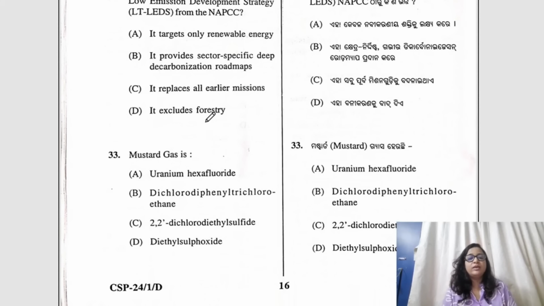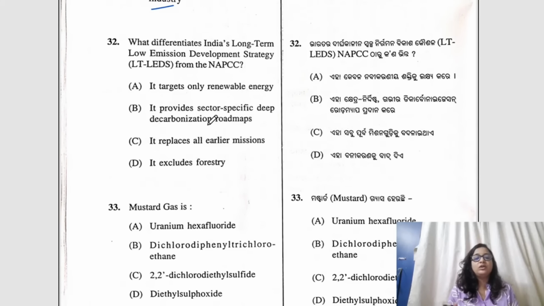Moving to question number 32, what differentiates India's long-term low emission development strategy from the NAPCC? NAPCC is the National Action Plan on Climate Change. What differentiates the strategy is the fact that it provides sector-specific deep decarbonization roadmaps, more detailed than the various other plans under the NAPCC.